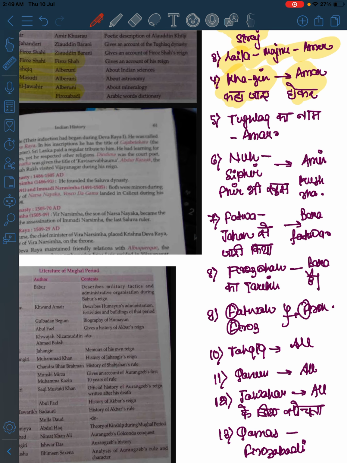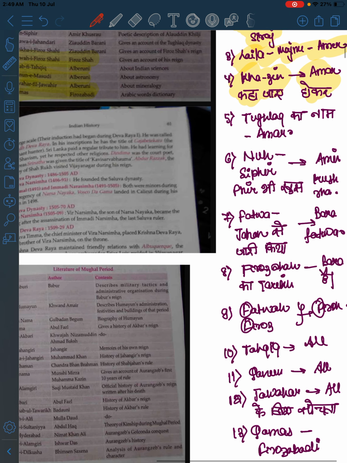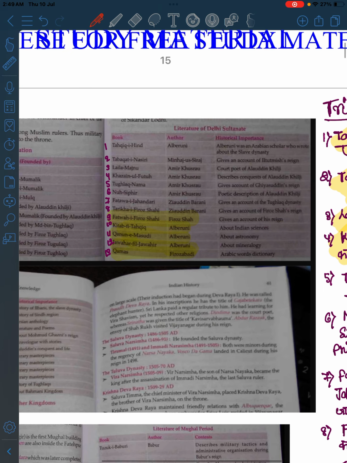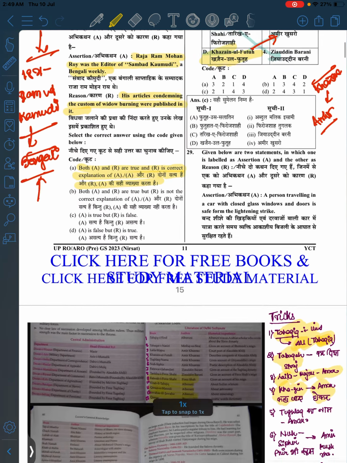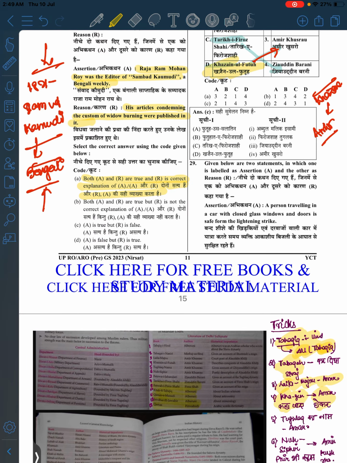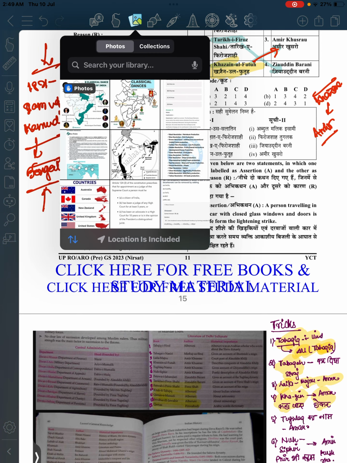Yes, Tarikh-i-Firoz Shahi. Firoz Shah was one of the main rulers of the Delhi Sultanate, right? So if he has given any Tarikh, it should be by Barani, right? So from that you can learn that it is something that will get used.